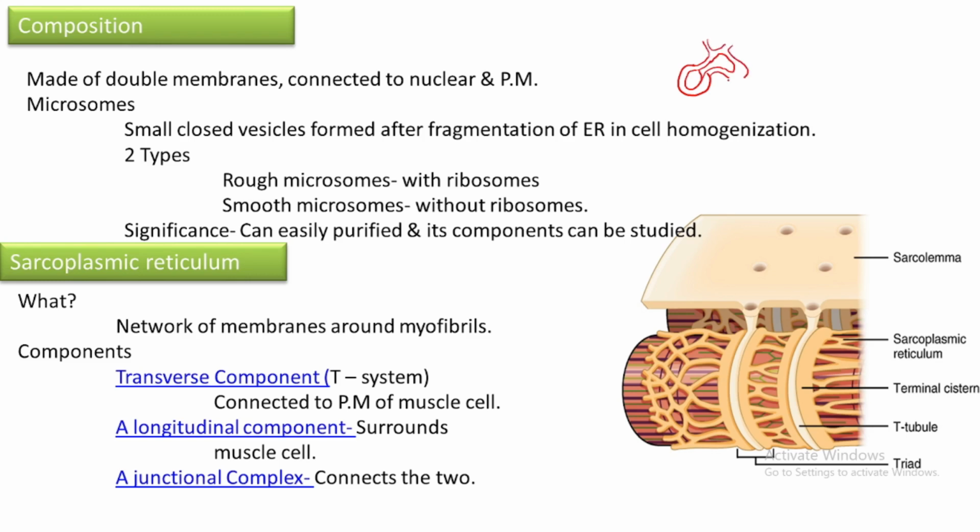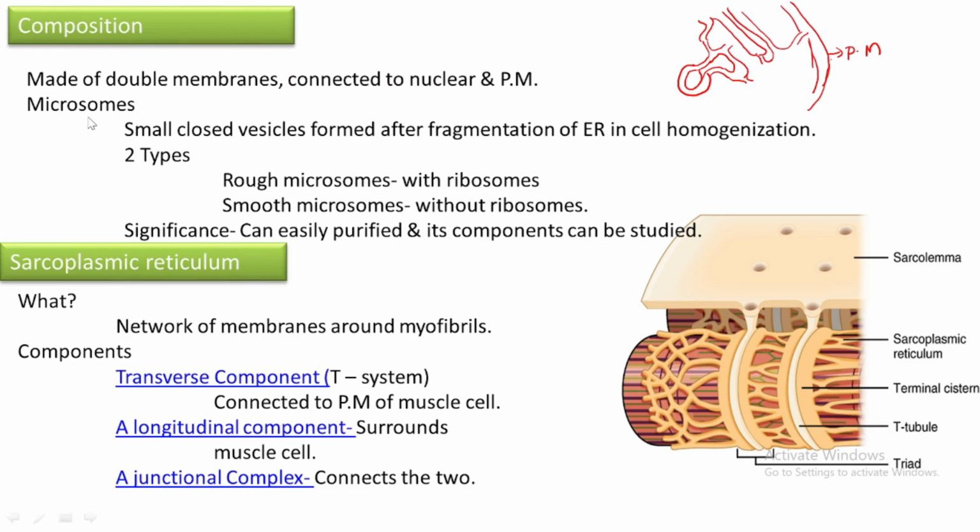In this way it forms a continuous network, and somehow it branches and forms the cisternae, and finally it communicates with the plasma membrane of the cells. Okay. So in that way, it is double membranous, connected to the nucleus and plasma membrane.